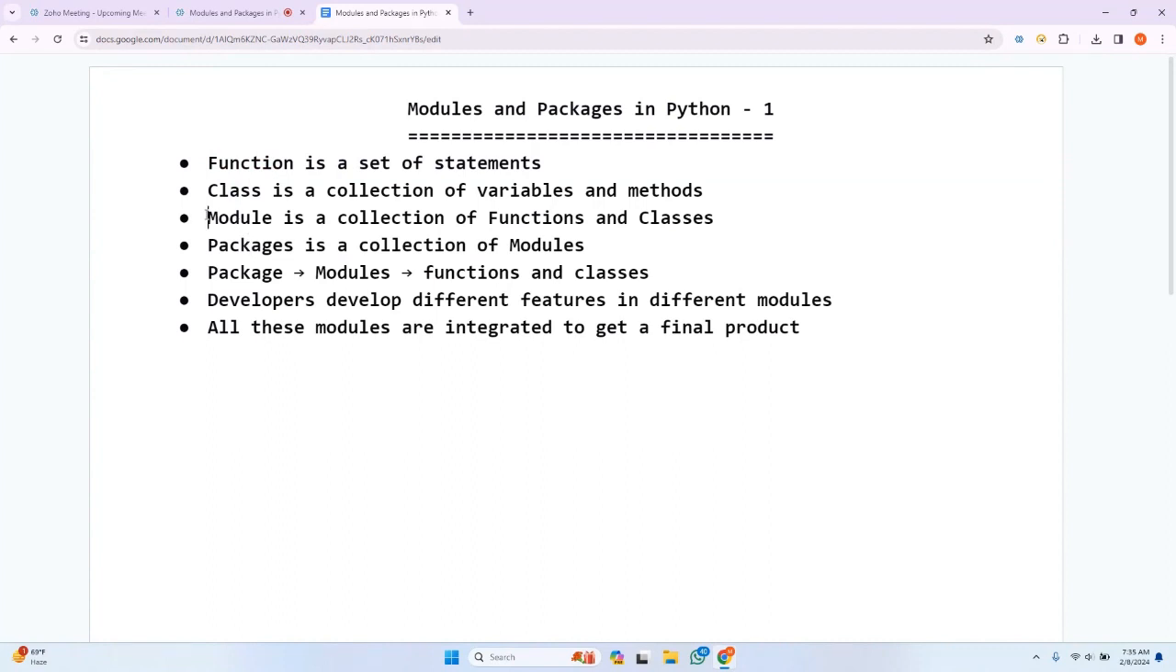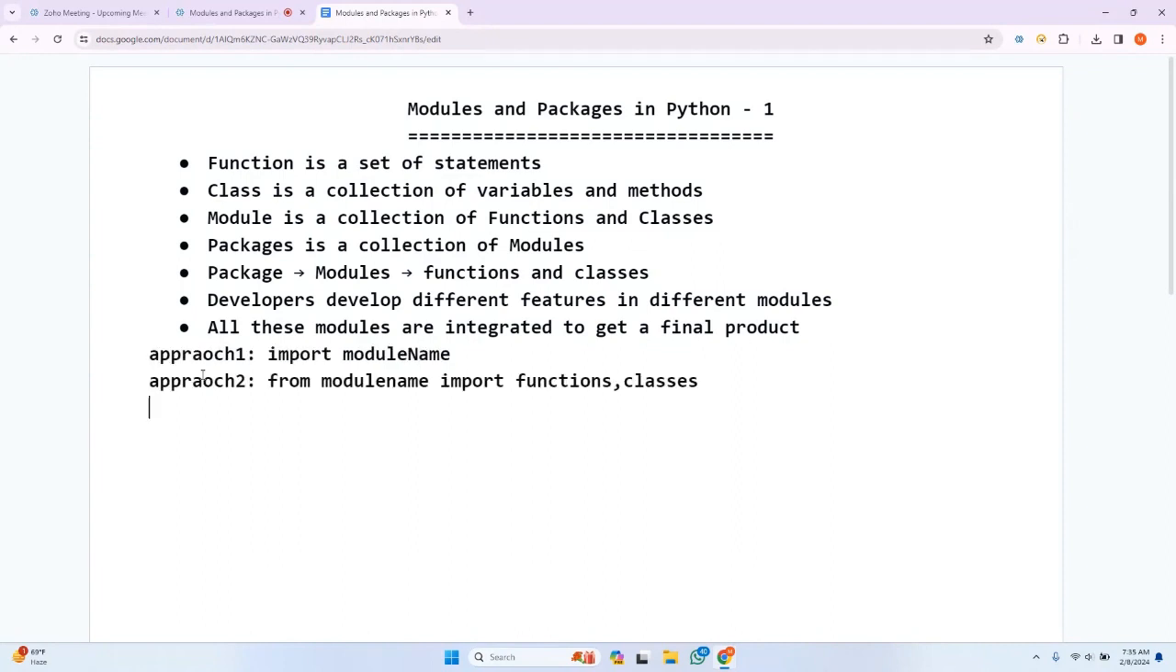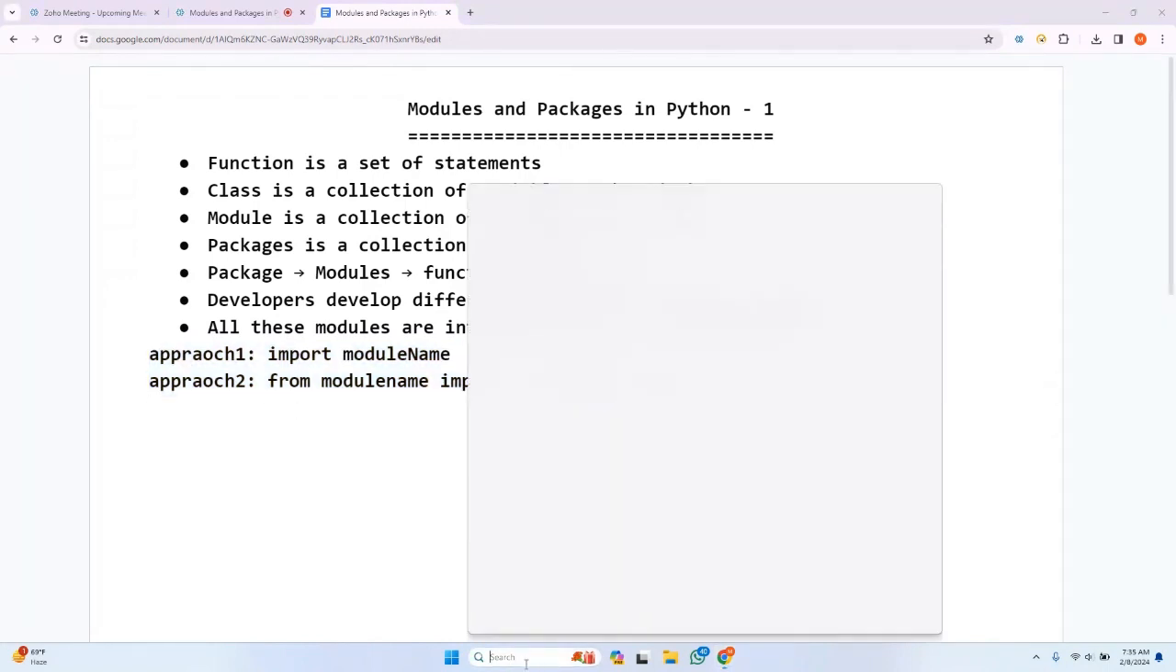This is the difference. Each function or feature is developed in different modules and they are integrated to get a final product. Then, if different functions are implemented in different modules, how can I import functions from one module into another module, and classes also? There are two approaches. Approach 1 is importing the module name, and another approach is from module, you are importing classes.